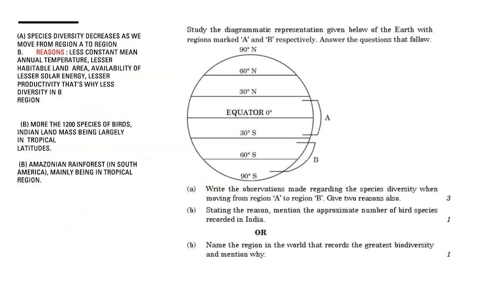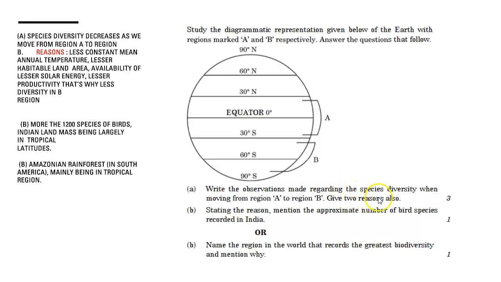Okay, let's move to another question. There is a diagram. Here it is the equator, and here we have the pole. The equator is marked as A, the pole is marked as B. From the equator to the pole, what will happen to species diversity? Whether it increases or decreases? It will decrease. We have to give two reasons for it. The reasons: at the pole, the annual temperature is less and there is less availability of sunlight. These two things are enough.